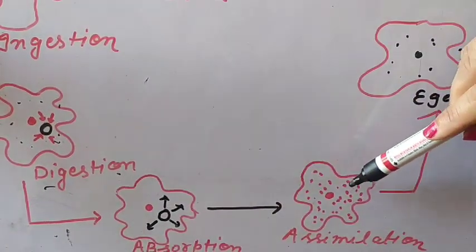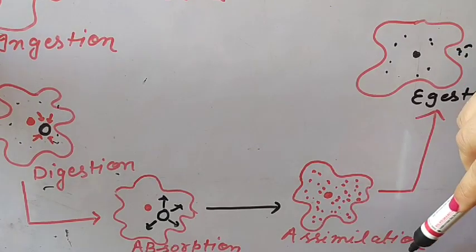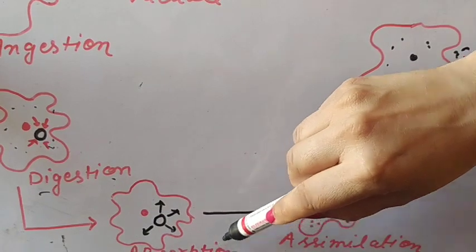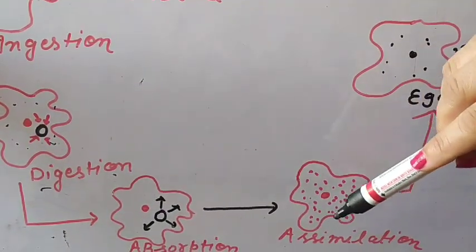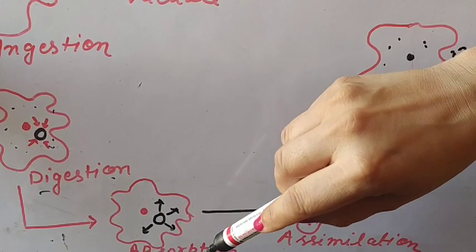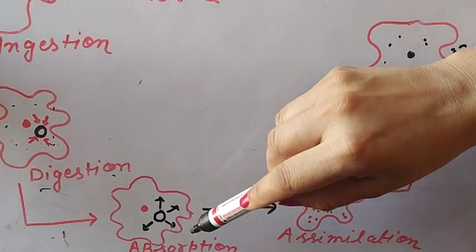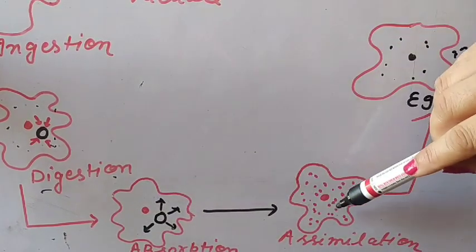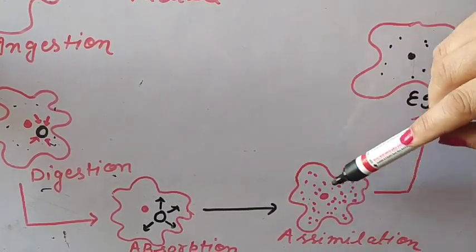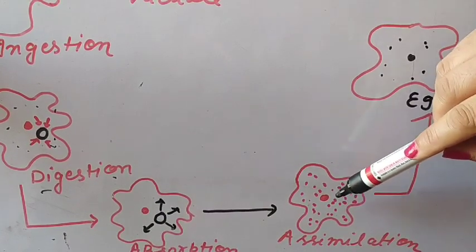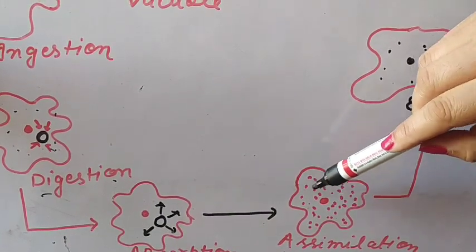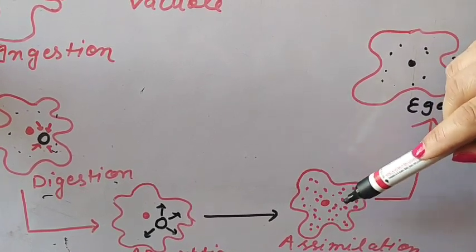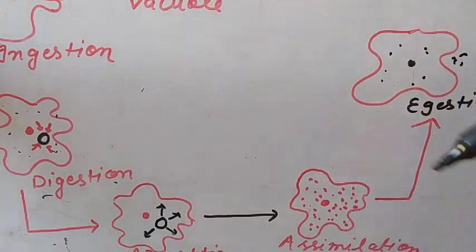After absorption, the next step is assimilation. Mostly students get confused with these two terms, absorption and assimilation. So what is the main difference? Absorption means the simple absorption of that simple form of food by the body, and assimilation means the use of that food in the body to make other compounds, that is, it is totally mixed and now ready to make other compounds for the growth of the body. This is known as assimilation.